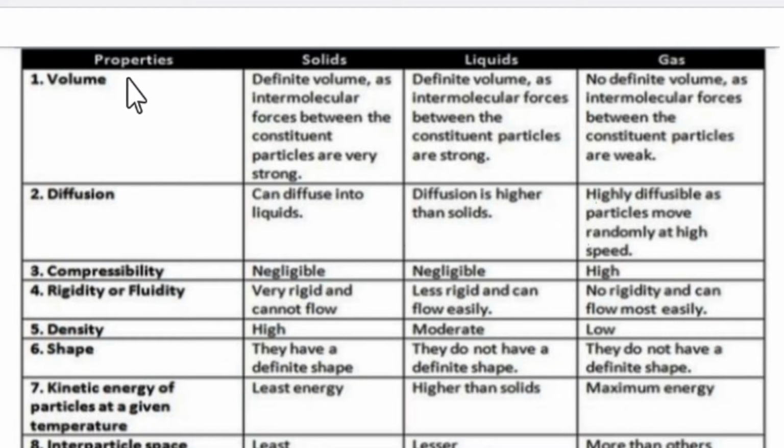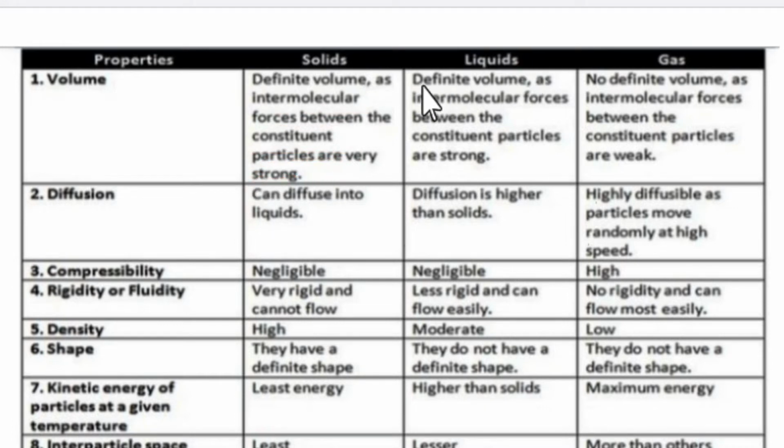The first property we will differentiate for solids, liquids and gases is that solids have definite volume. We all know definite volume, and they have definite shape. Definite volume as the intermolecular force between constituent particles is very strong. So this is the reason.